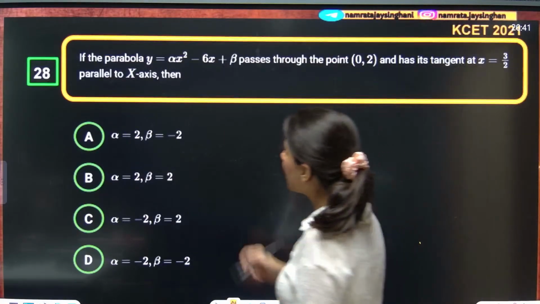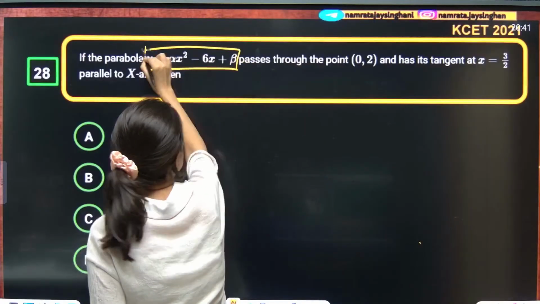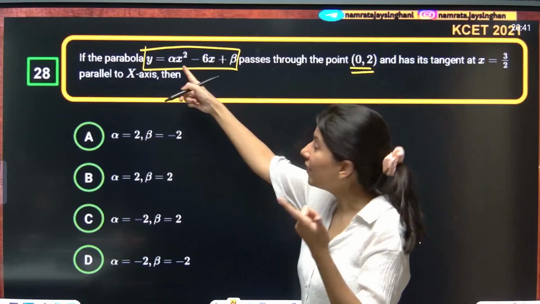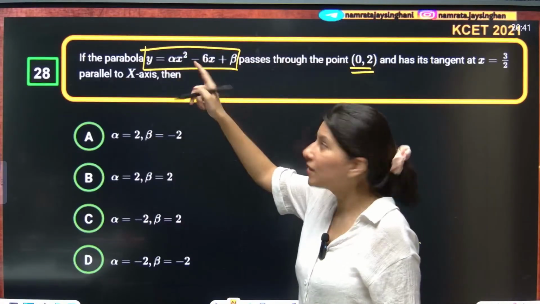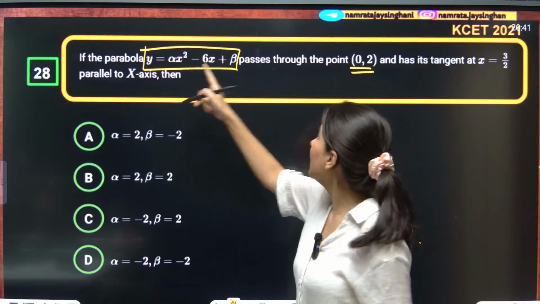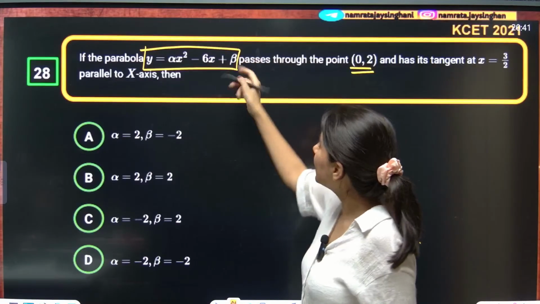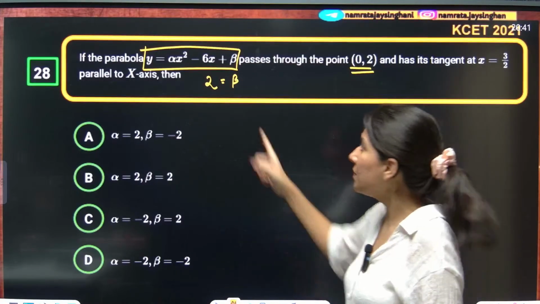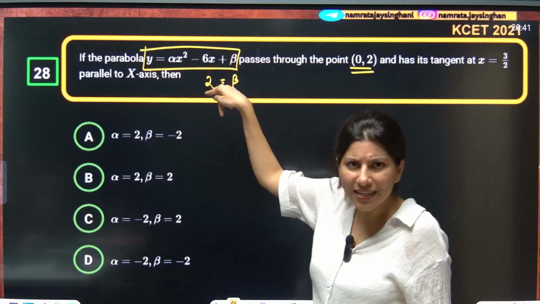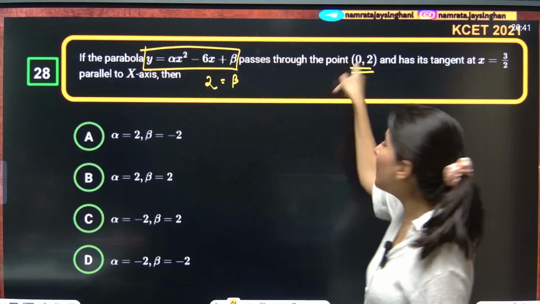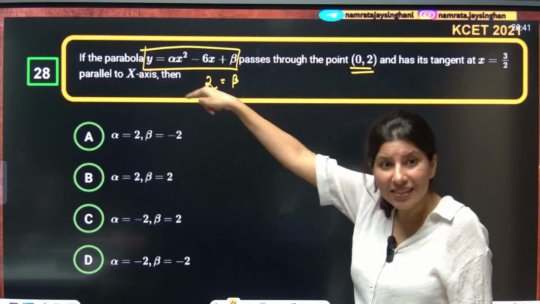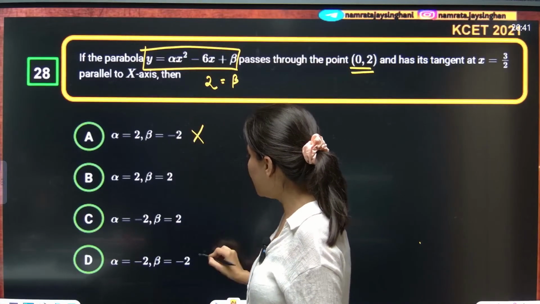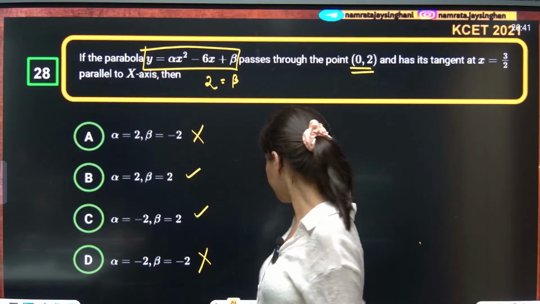Now the next question on your screen is from the world of parabola. The parabola passes through 0, 2. That means if you put x as 0, alpha into 0 is gone, 6 into x is also gone. So beta is nothing but 2. If you put 0, 2, that means y is 2, x is 0, it is going to satisfy this equation because this parabola passes through this point. So beta is coming out as 2. So either B or C is correct.